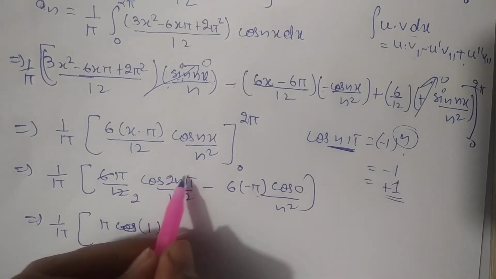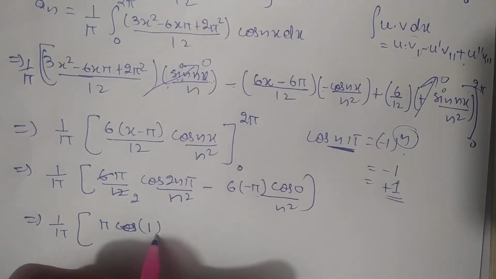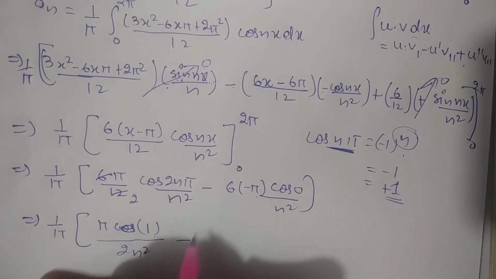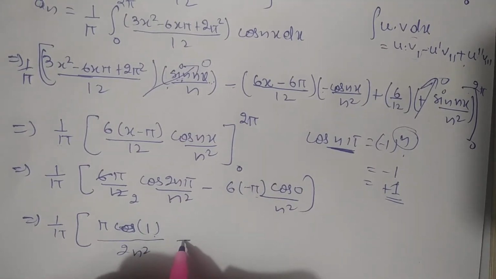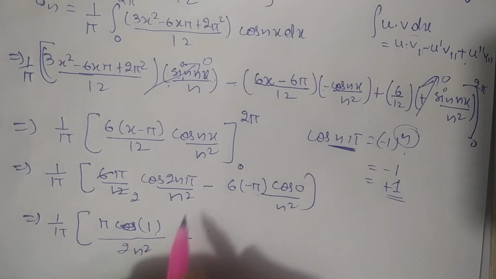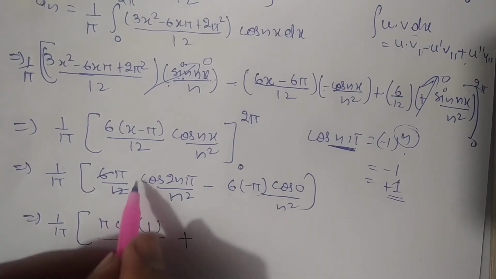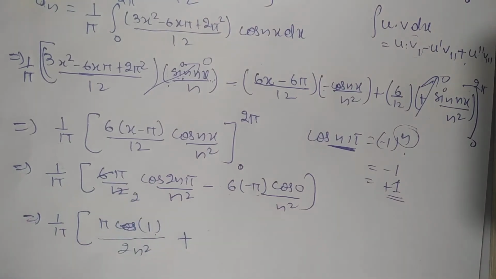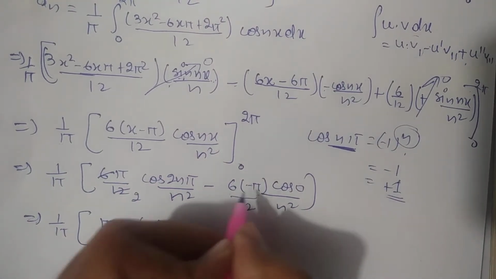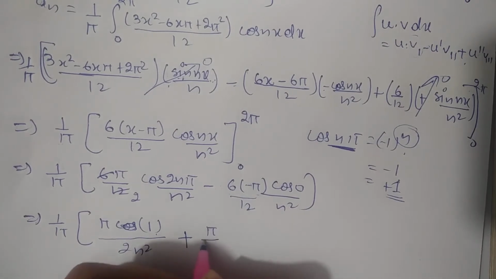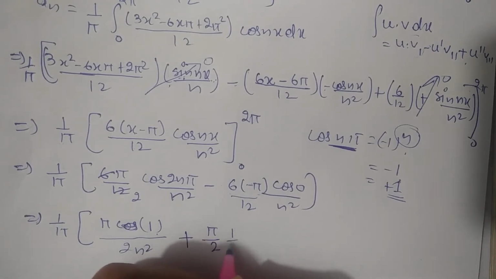So as 2n pi is there, this value will always be an even term, then this value will turn into plus 1 divided by 2n square. Minus and minus will turn into plus only, and from there 6 I will take common, as this 12 was outside, sorry, that 12 I will put over there also, then this value will turn into plus pi by 2 into 1 by n square.